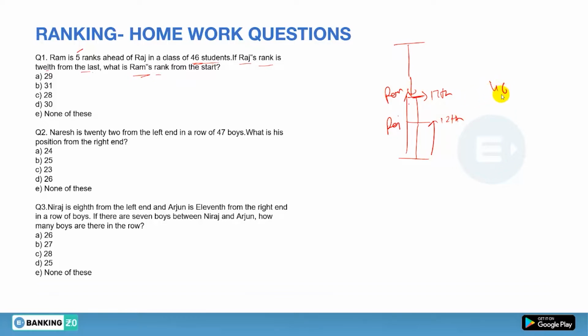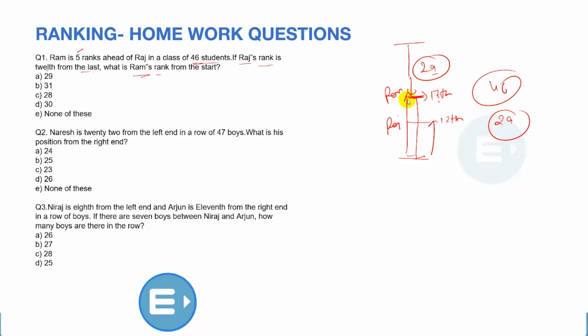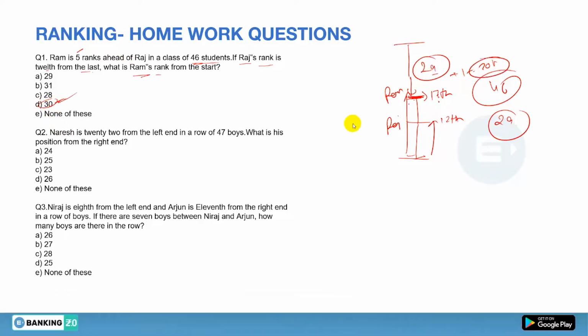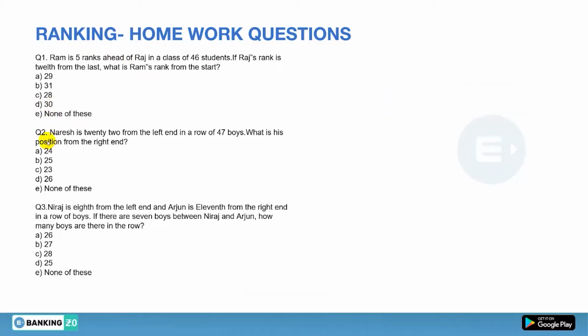So the total is 46 students. Till here, from the bottom up to Ram, there are 17 students. Is it clear or not? So the remaining students ahead of Ram will be 29, yes or no? To find the rank of Ram, it will be 29 plus 1, because we have to include Ram. So 29 plus 1 is the 30th rank. So 30th means option D will be the right answer. Clear? Done? Okay. Now let's see question number 2.